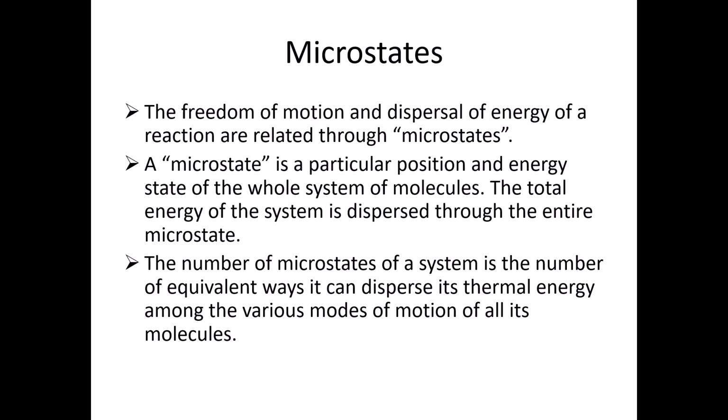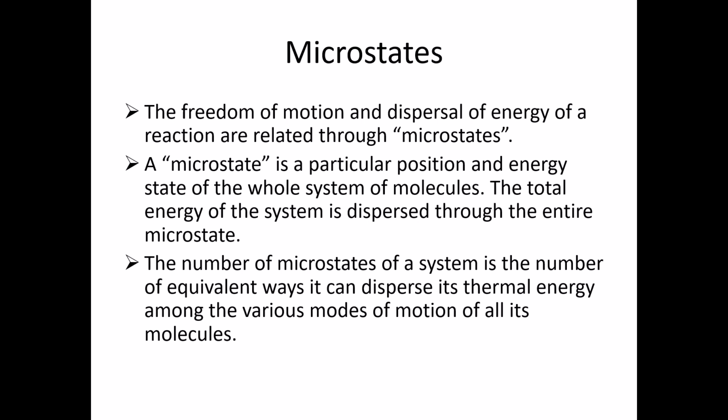Alright, so how do we know if we're getting more particle movement, more freedom of movement, more numbers of particles? The answer is we measure this in terms of microstates. A microstate is a position and an energy dispersal for a molecule or atom or process at a particular point in time. Every time our position moves or our energy dispersal changes, we can take a different microstate.